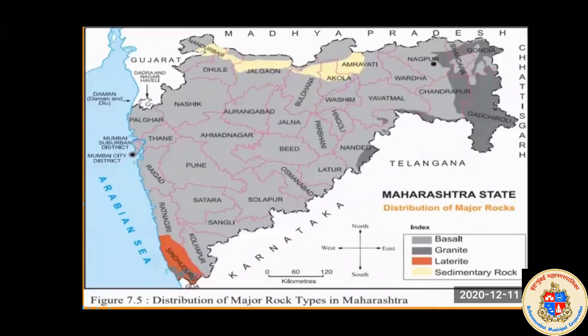Now see here, in the right hand corner you will see the index, and in this index you will see different types of rocks: basalt, granite, laterite in red or yellow color, and sedimentary rocks. You can see in this map at which place each type of rock is found. Colors are there and you have to find out.